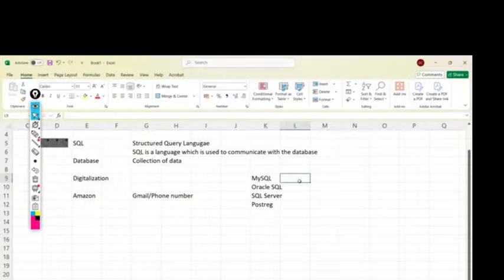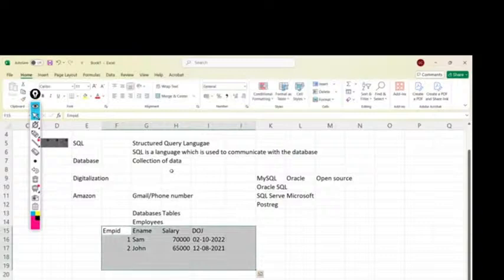Let me enter some data. Employee ID 1, employee name, salary, randomly entering some data. Likewise I will enter another. So this is how we store the data inside tables.